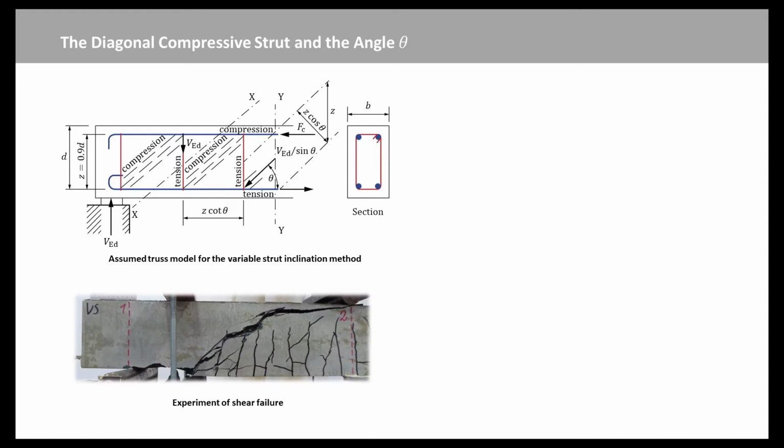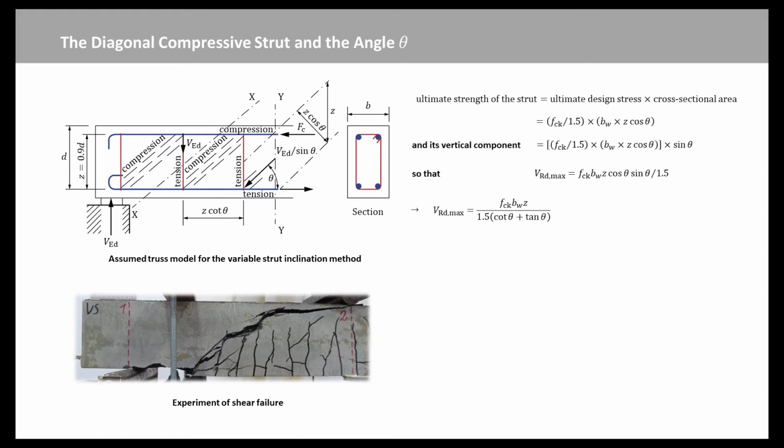With reference to this figure, the effective cross-sectional area of concrete acting as the diagonal strut is taken as bw times z cosine theta, and the design concrete stress fcd equal to fck over 1.5. The ultimate strength of the strut equals the ultimate design stress times the cross-sectional area, and we can derive its vertical component, so that we obtain the VRd,max equation.